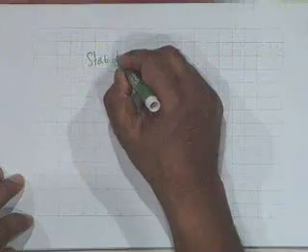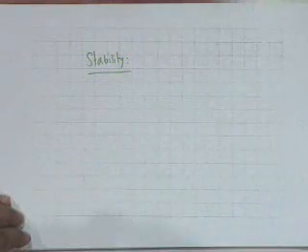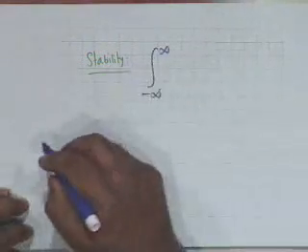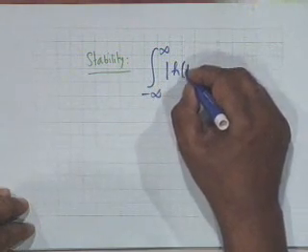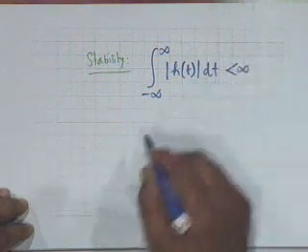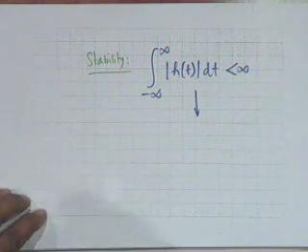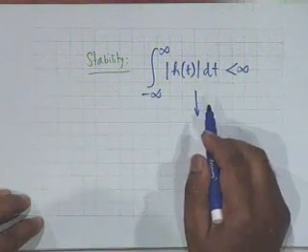All right. Now, let's turn to something else. You know that the condition for stability of an LTI system, BIBO stability, which we have done quite early in this course, is that the impulse response should be absolutely integrable. That is, integral of mod of h of t dt should be less than infinity. You also know that this is a sufficient condition for the existence of the Fourier transform. Isn't it right? If this is true, then the Fourier transform shall exist.